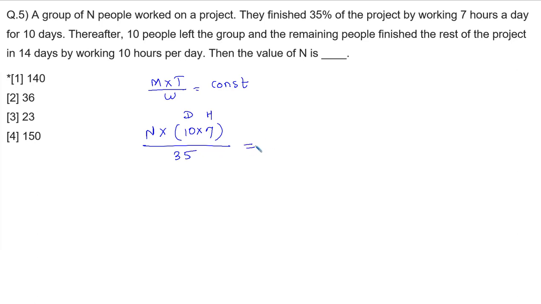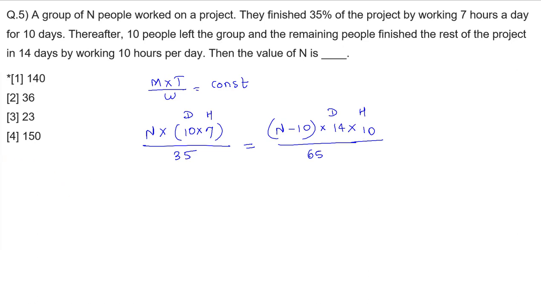In the second case, the number of men are n minus 10. And the remaining work is 65%. They are going to work for how many days and how many hours? 14 days, every day 10 hours. So we need to find the value of n, solve this equation, you will get the answer.